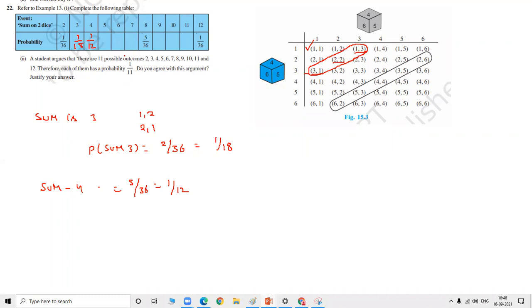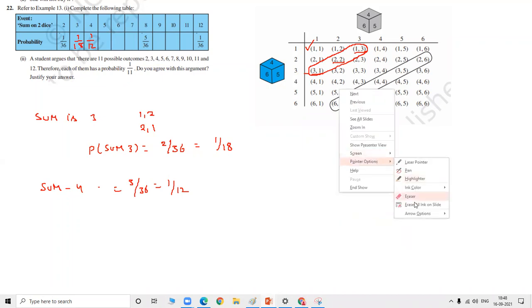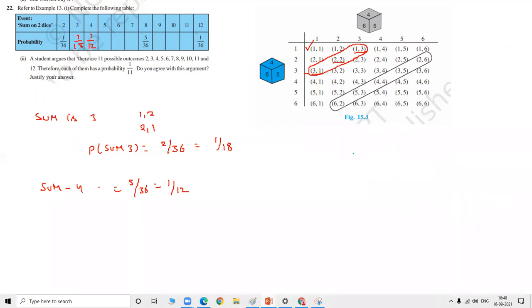What is the probability of getting sum is 5? Four, sir. Yeah, 4. See here. Sum is 5 means 1 comma 4, 2 comma 3, 3 comma 2, 4 comma 1. This is the possibility, so you can take it like this, crossed one. So 4 numbers are there. So the probability of getting sum is 5 is 4 by 36. How much? 1 by 9. Yes, sir, 1 by 9.